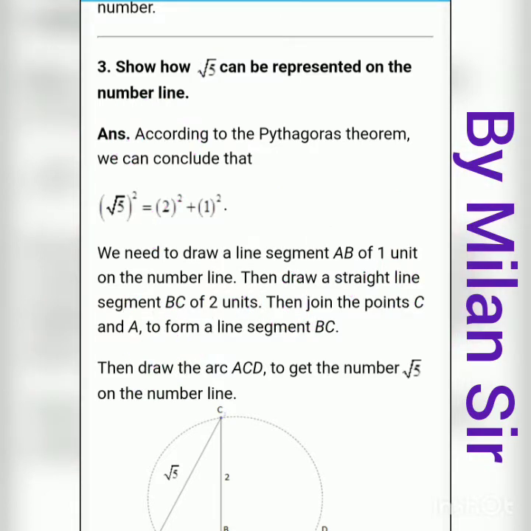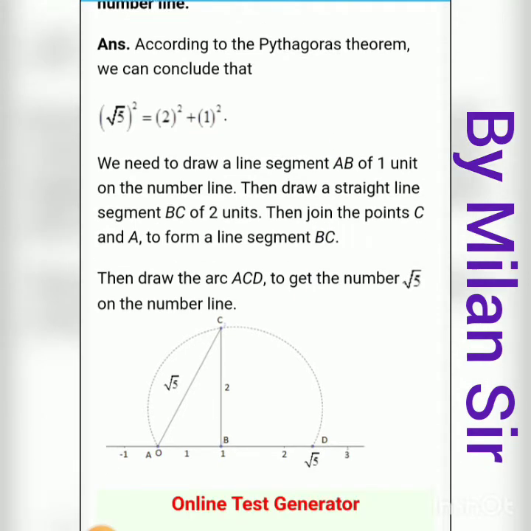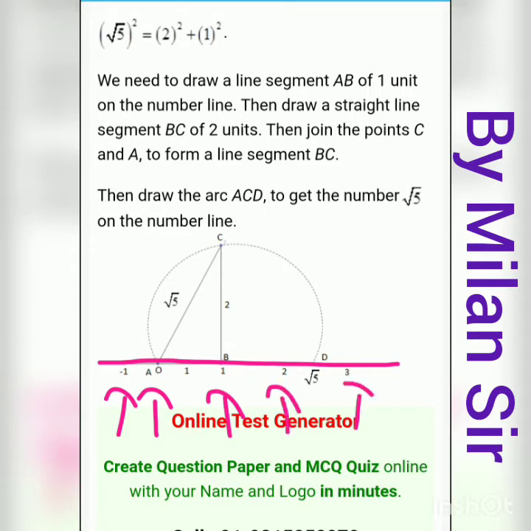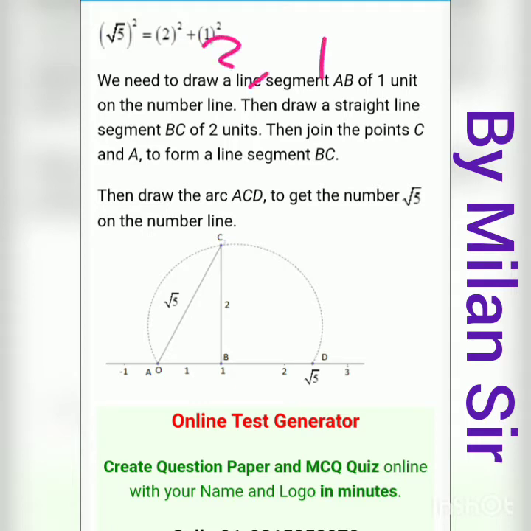So first of all, on the number line, here we have one number line, right? Now here we have number -1, here 0, here 1, here 2, here 3. Now we have two sides, 2 and 1. Right now we can consider any one side, 2 or 1.